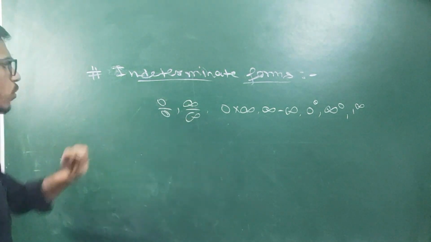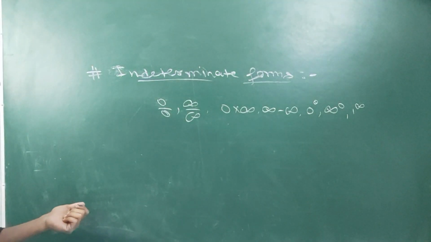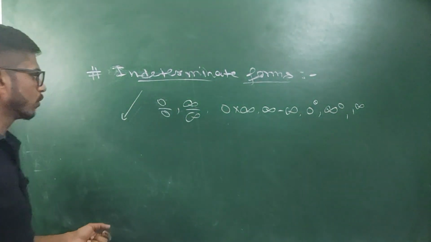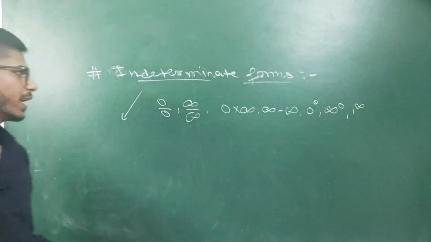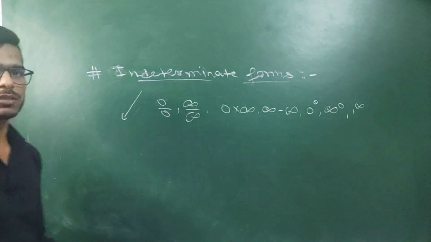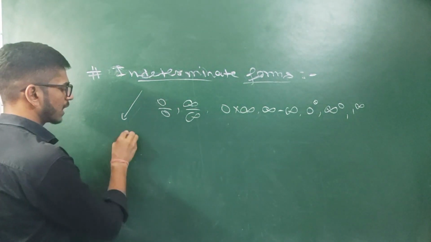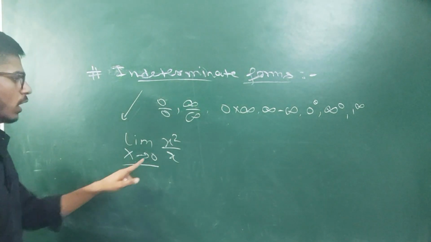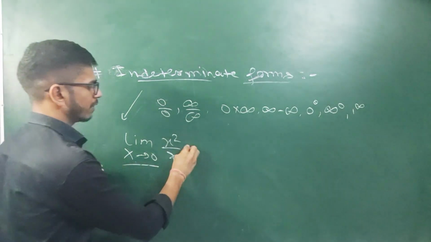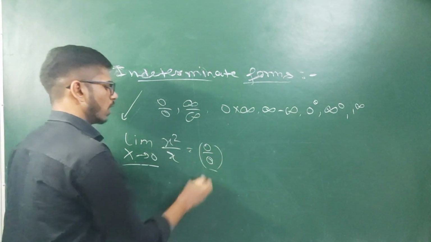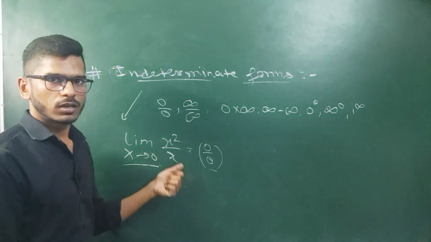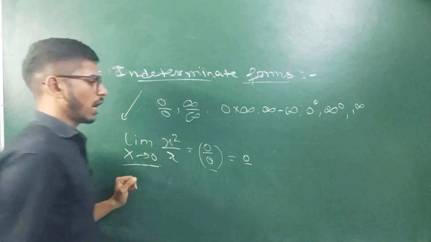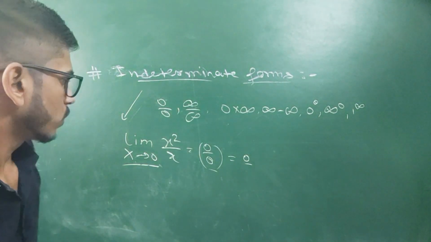Okay, so indeterminate form is a form of a function whose limit we can't directly find, but we can find the limit of that function in some indirect way. Like in the last case we have to find the value of function x square by x at x equal to 0. If I directly put 0 here, I will get 0 by 0 form. This is an indeterminate form. Directly I can't solve this problem, but in the indirect way I can solve that problem, and the limit of that function will be 0. I will discuss how we can solve this limit also.